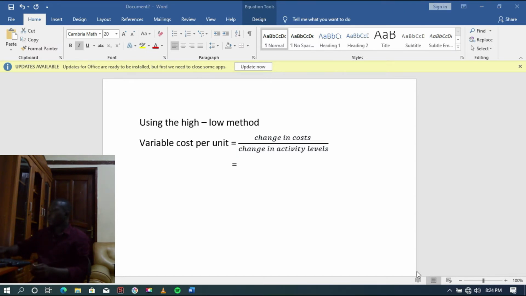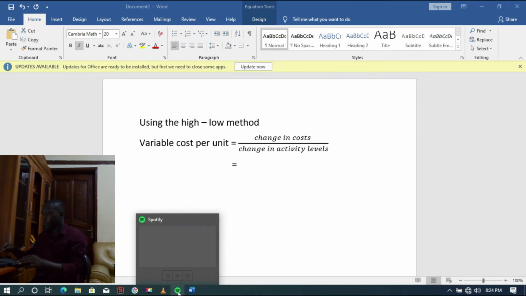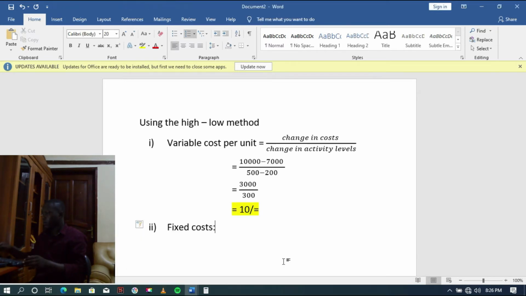So 3,000 divided by 300, we get 10 shillings. Let's calculate and confirm for us to see how it comes about.